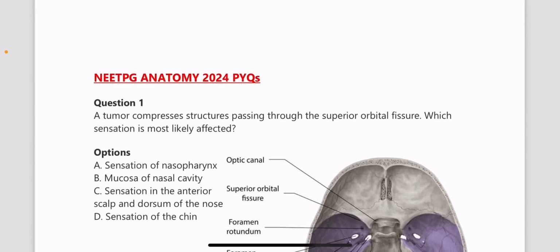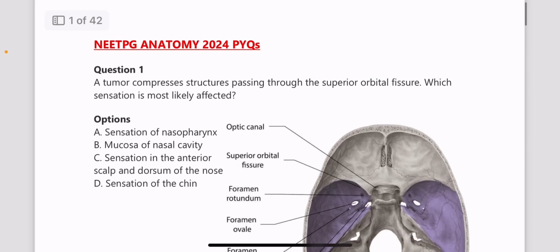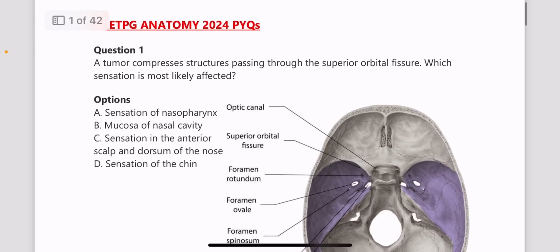So we'll be discussing the NEET PG anatomy PYQs in this video, moving on to the first year, that is 2024, and question number 1. A tumor compresses structures passing through the superior orbital fissure. Which sensation is most likely affected?